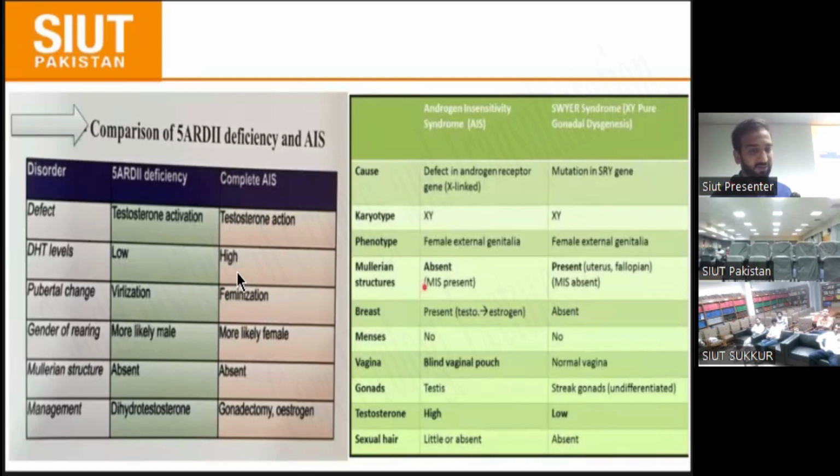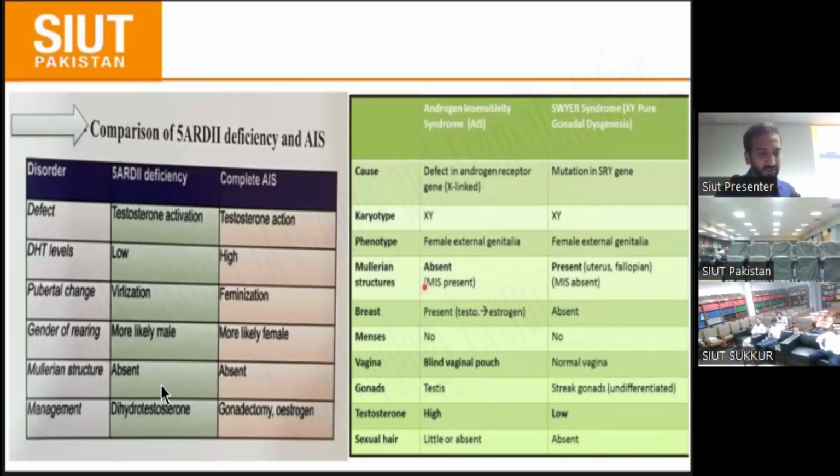In AIS virilization does not occur, feminization occurs. As for gender, in 5-alpha reductase deficiency patients are more likely to go toward male, and here they are more likely to go toward female, because the patient has a Y chromosome and there is also a risk of malignancy. That's why a gonadectomy may be needed, and that's why we go forward with the female appearance.